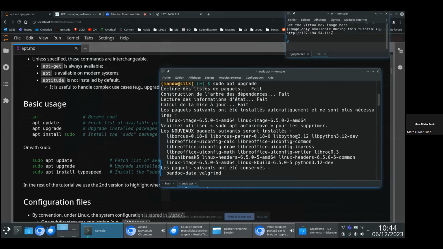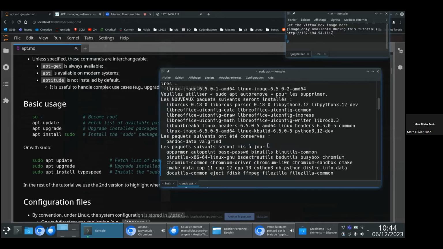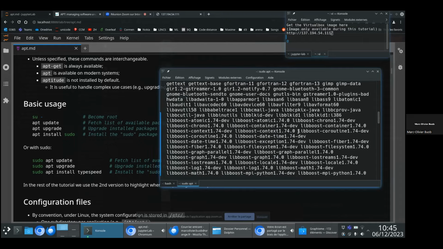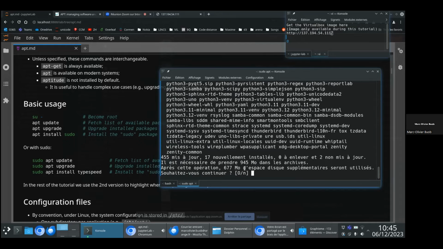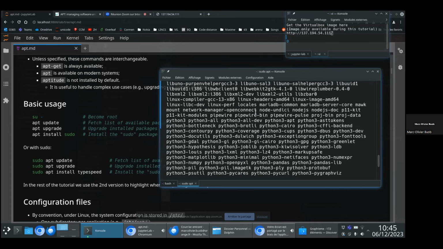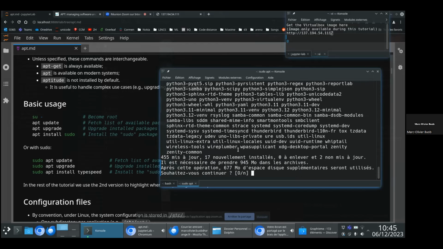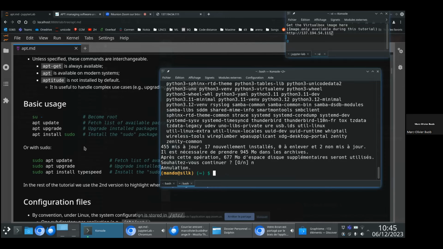Basically, apt will compare what is installed on my system with the corresponding best version available on the Debian repositories. And it will say, okay, you have a lot of packages that could be upgraded. Do you want to upgrade them? This is basically the purpose of the upgrade. If I'm happy with this, it will download all those packages and deploy them for you. Here I will stop. I won't run the upgrade because I want to show you later how it looks in another tool.